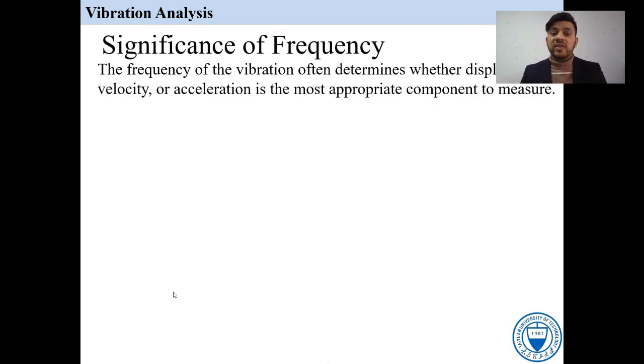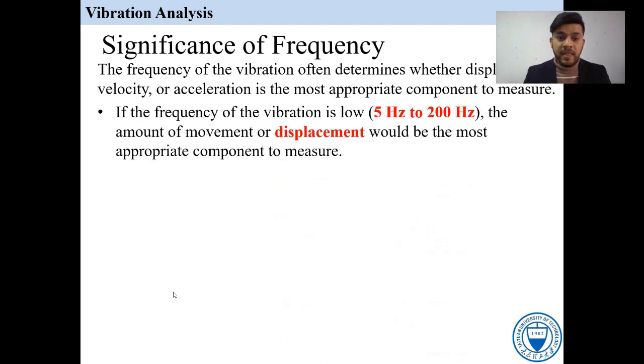The next one is the significance of the frequency. Now we are discussing the significance of the frequency. These are the frequency ranges. Like if the frequency is very low, from 5 hertz to 200 hertz. If it is 5 hertz, can you measure it in RPM? Yes, it's so easy. If the 5 hertz is converted to RPM, just multiply 5 by 60, which is equal to 300 RPM.